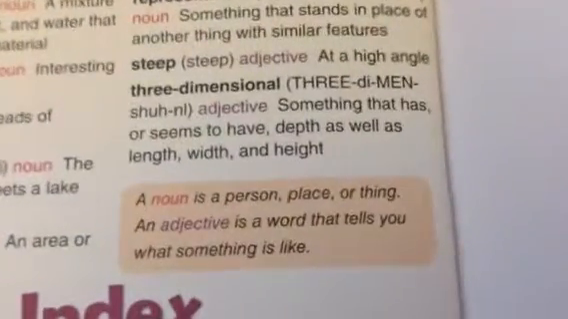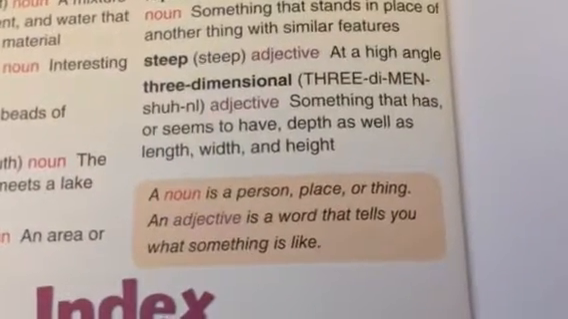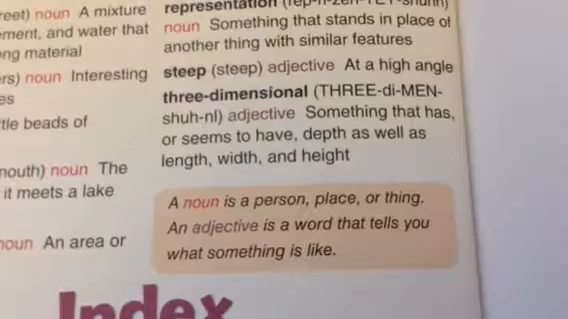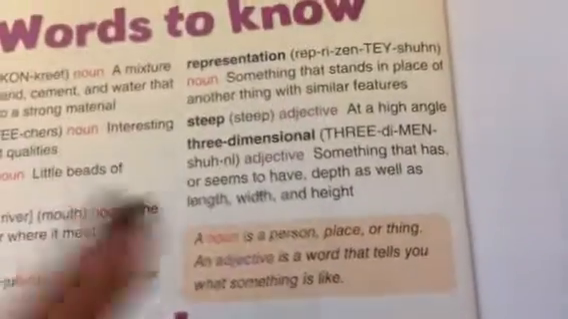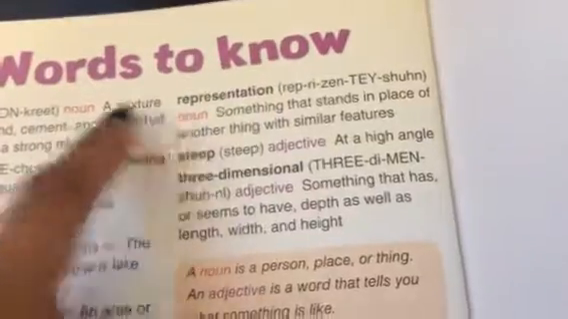And then it just explains to you. A noun is a person, place, or thing, and an adjective is a word that tells you what something is like. Notice, three-dimensional is an adjective, but a representation is a noun because it is a thing. I hope you enjoyed the book.